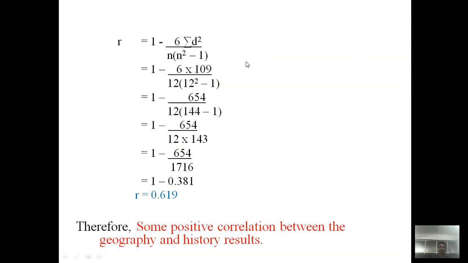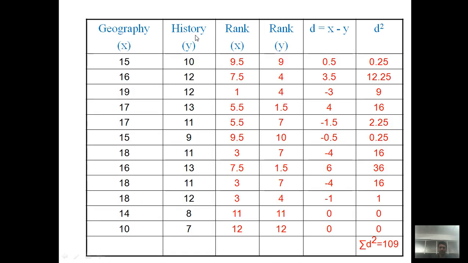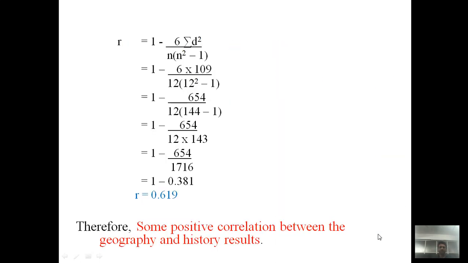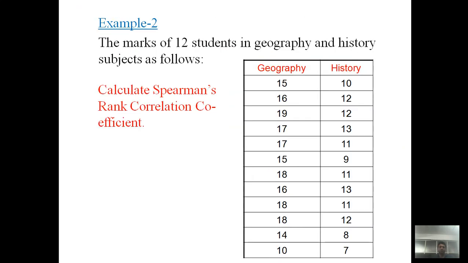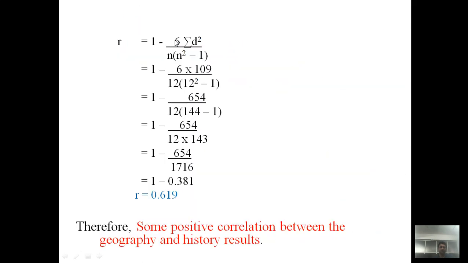With the help of this summation of D square, we plug its value into the Spearman rank correlation coefficient formula. R is 1 minus 6 summation D square upon n into n square minus 1. The sum of D square is 109, and the total number of students is 12, so the value of n is 12. So 1 minus 6 into 109 upon 12 into 12 square minus 1. A simple calculation gives the value of R as 0.619.